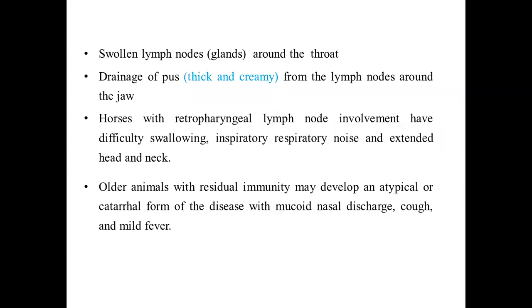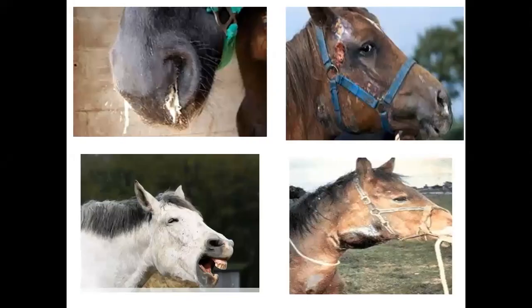But in old animals, which have gained some sort of immunity, these symptoms are very mild in nature. They may not show such a severe form of the condition. Some of the photographs here depict the signs and symptoms. You can see this thick yellow nasal discharge. The color is always creamy and it is thick in nature.